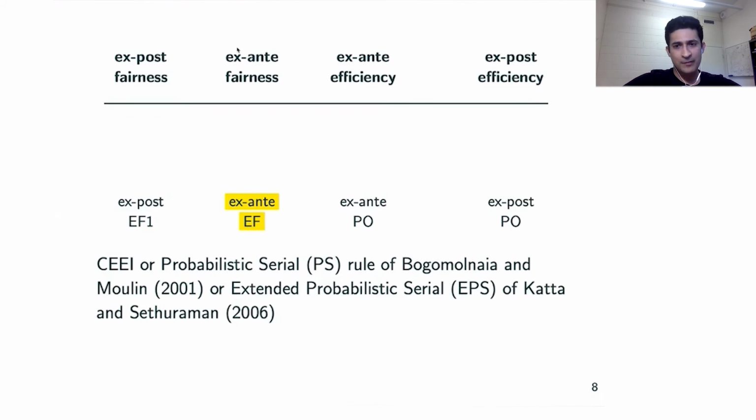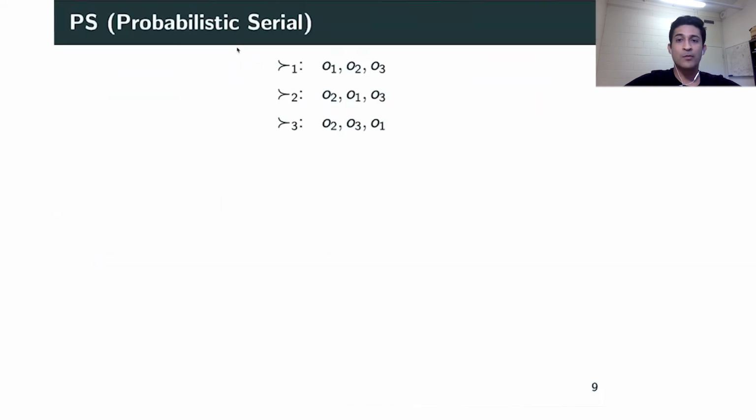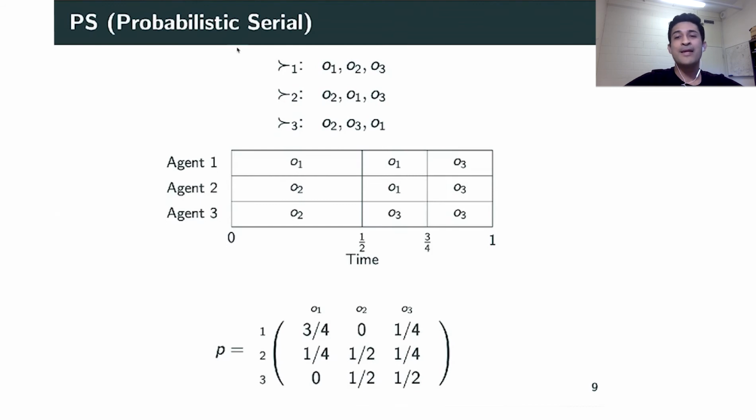Since I'll be focusing a bit more on ideas behind the probabilistic serial rule, let me just explain how it works. This is an example which has three agents and three items, and the way this algorithm works is that agents start eating the most preferred items which have not yet been completely consumed. We simulate this eating process, so it can also be viewed as the eating algorithm.